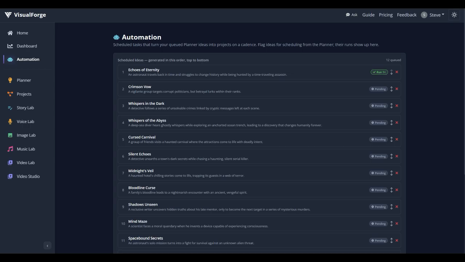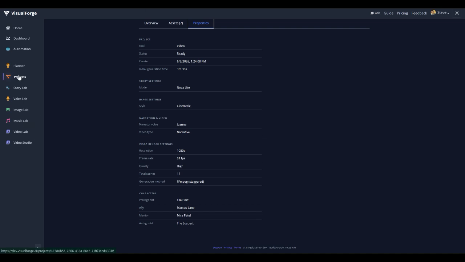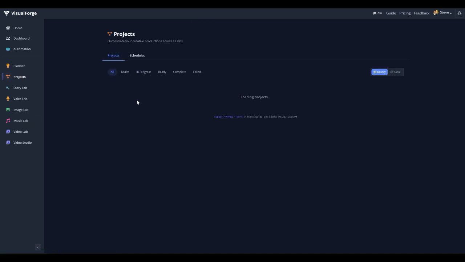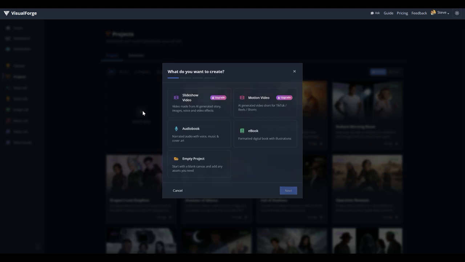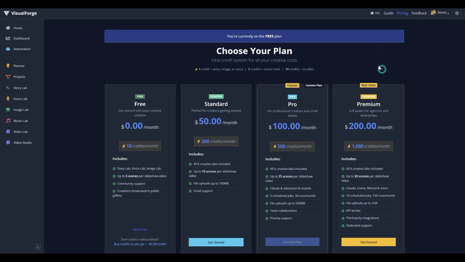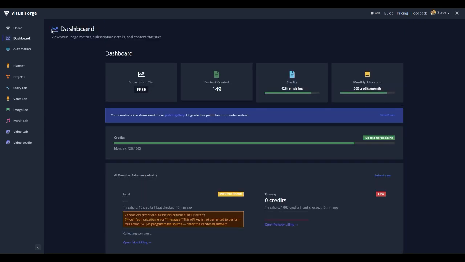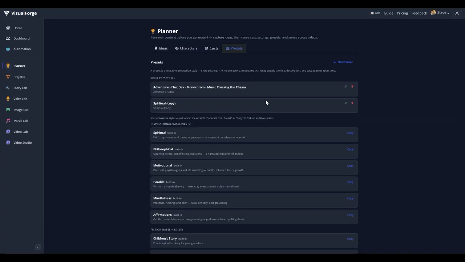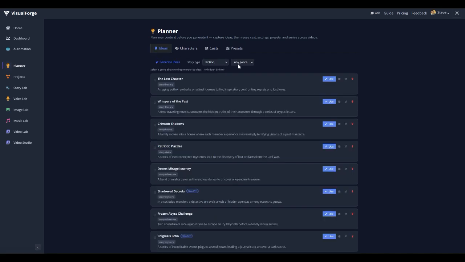Oh yeah, I'm in dev. I want to look at dev's. If you go to projects and click new project and slideshow, I must be in the free plan or something, because there's some kind of problem here. We just implemented this planner, and it was having trouble referencing the idea of the genre, because the genre is stored under the idea, or it's like a grouping for the ideas, I guess.